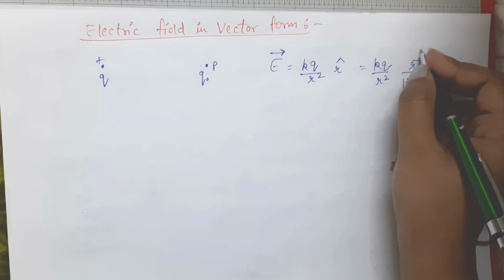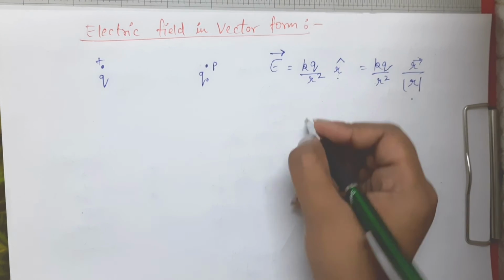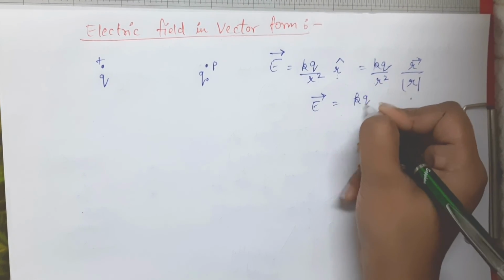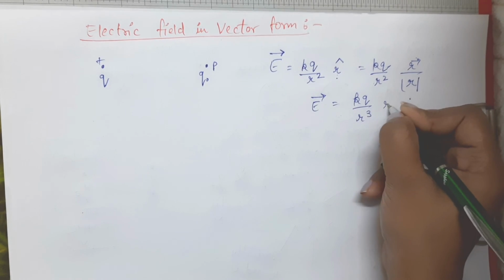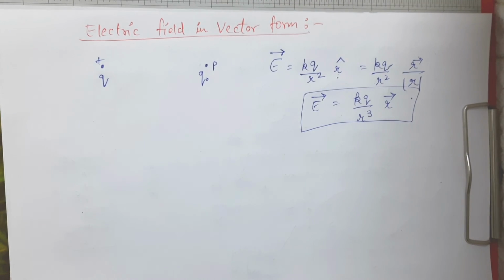This we have discussed earlier, right? We can write r cap as this one. So from here what we have got is electric field will be equal to kq by r cube into r vector. So it will be giving us the direction as well. So this is electric field in vector form, right?